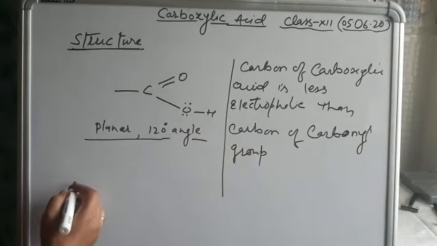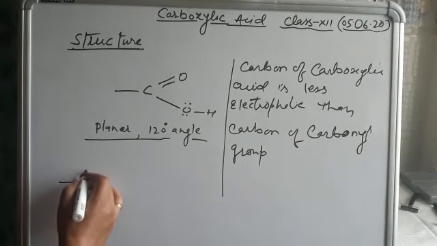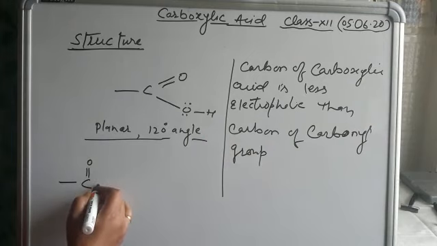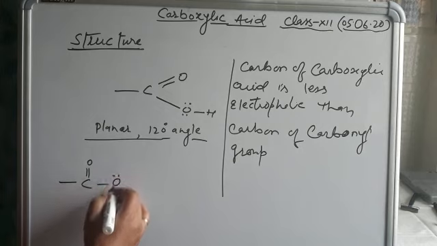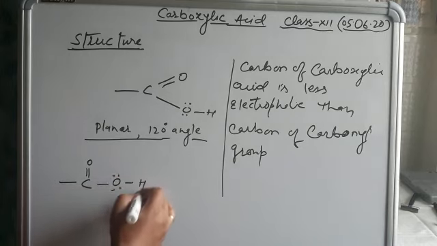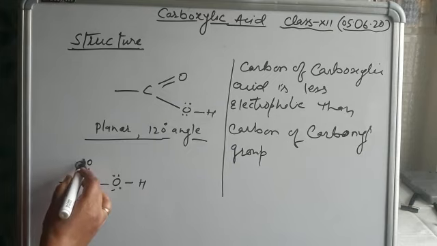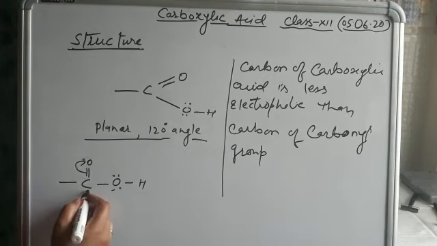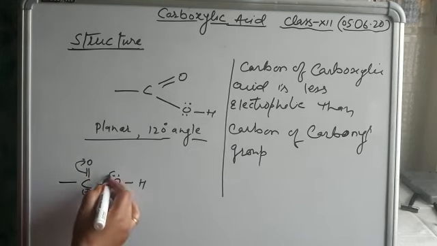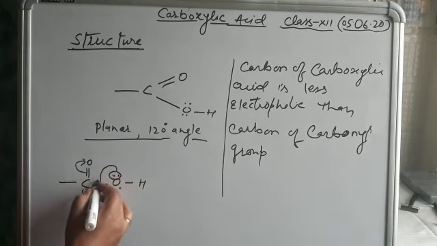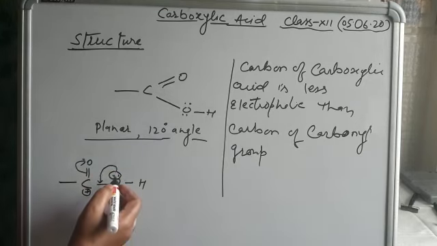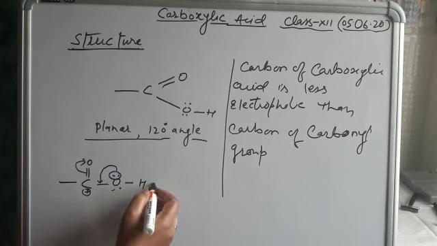Because in this structure we can say that the carbonyl group is attached with an OH group also. When the pi electron is shifted towards the more electronegative oxygen, the positive charge created is stabilized by the lone pair present on the oxygen.